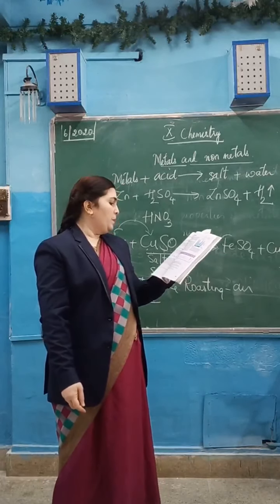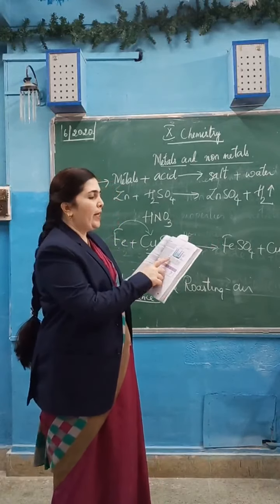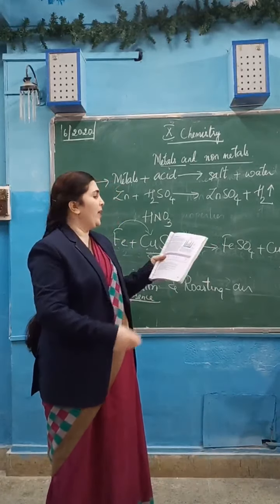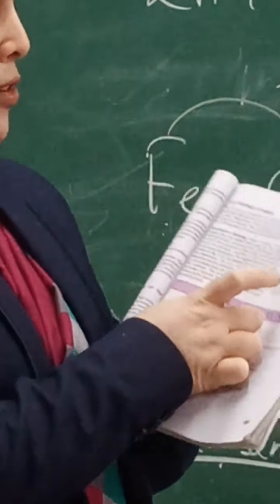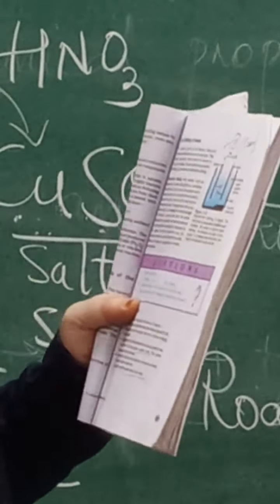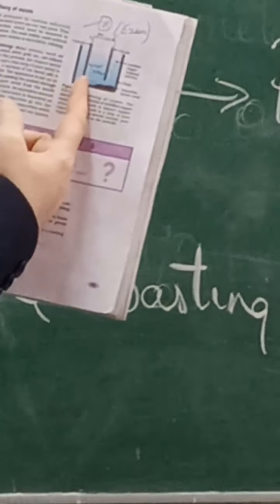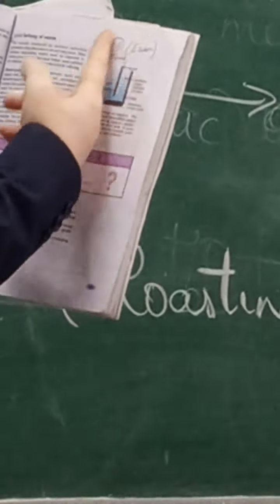And coming to the next, here we have another diagram. Refining of metals, electrolytic refining of copper. You can see here. This diagram is also very important. Explanation they have not asked, but you learn the diagram properly. If you skip the explanation also, no problem, because they have not asked till now. I hope they will not ask. But once you go through, if you see the diagram only, you will come to know and you can write the explanation also. So the diagram is very important, children, a very simple easy diagram with all the labels.